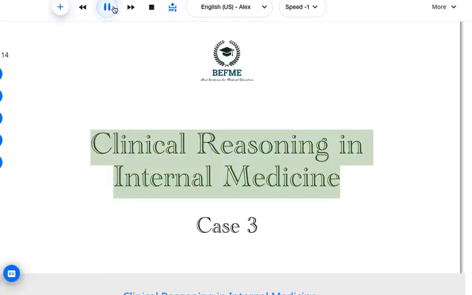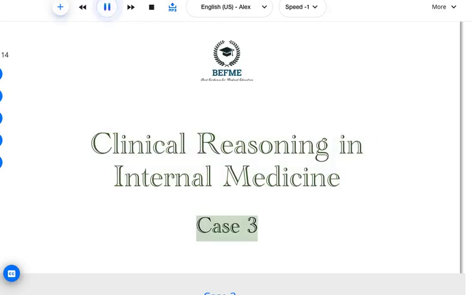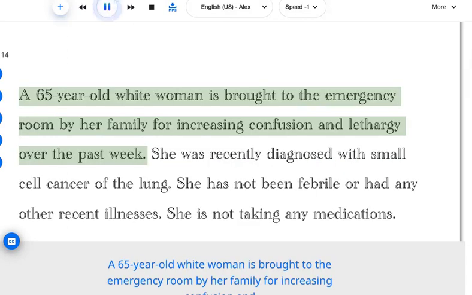Clinical Reasoning in Internal Medicine. Case 3. A 65-year-old white woman is brought to the emergency room by her family for increasing confusion and lethargy